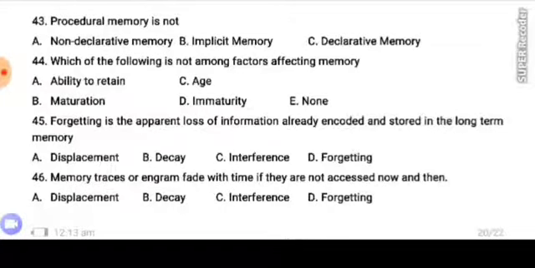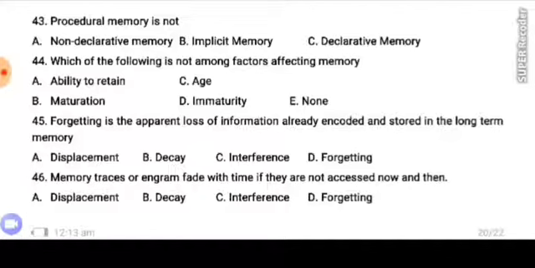Forgetting is the apparent loss of information already encoded and stored in the long-term memory. Displacement, decay, interference, and forgetting. This question should be corrected. Number 46. Memory traces or engram fade with time if they are not accessed now and then.